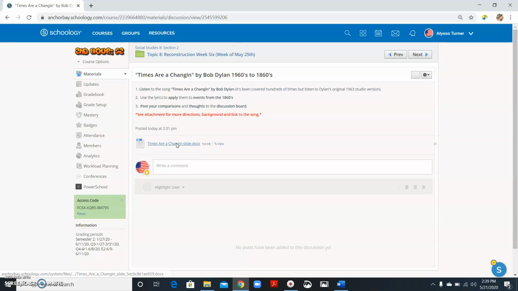See the attachment right here, this doc, for more directions on the discussion board, for background, and the link to the actual song. You'll have to click closed captions to actually listen to the song, so you can see the lyrics. Okay, it's a really good song. I know for the people that liked listening to some of the songs this year, this one is pretty good. And again, you're comparing the 1960s, when this song was created, to the 1860s.